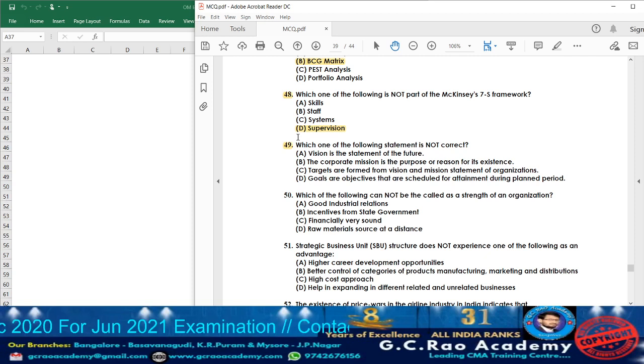Now let us move on to question 49. What are they telling? Which one of the following statements is not correct? See, vision is a statement of the future. Yes, it is true. So option A cannot be the answer. The corporate mission is the purpose or the reason for its existence. Yes, this statement is also true. It is correct. So option B cannot be the answer.